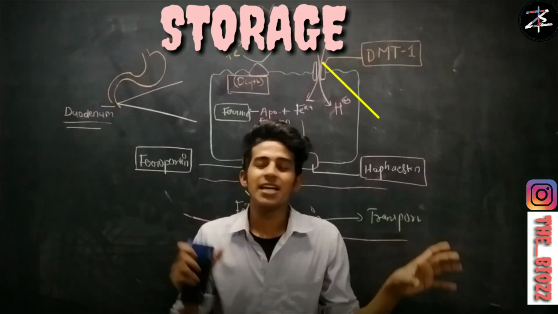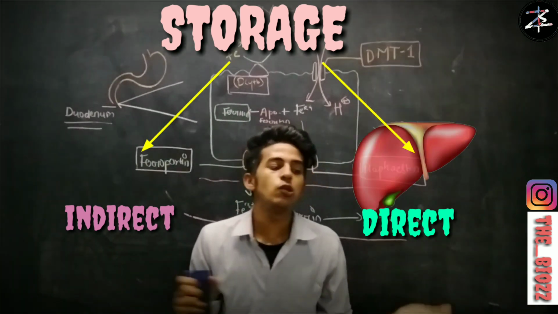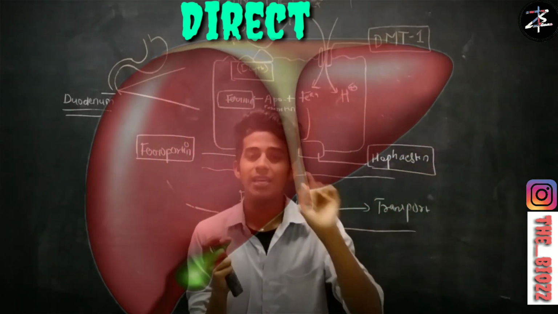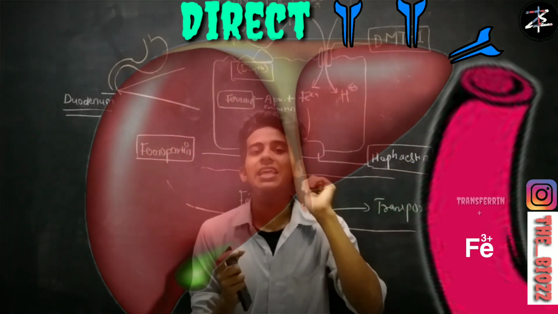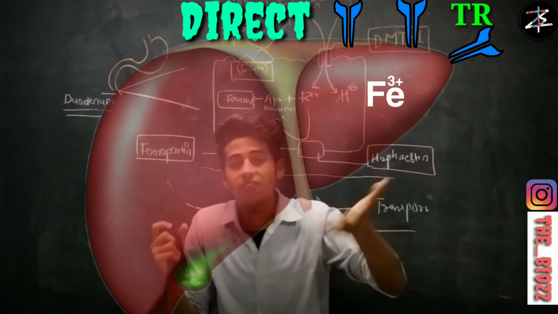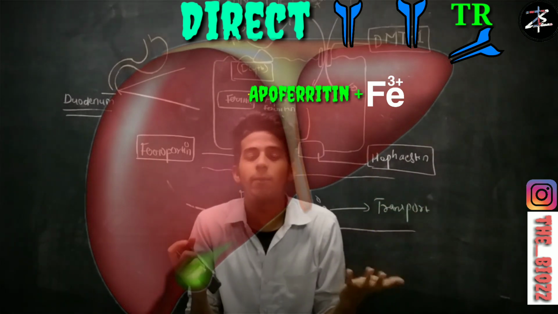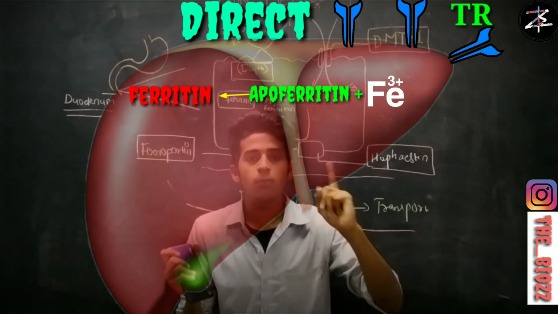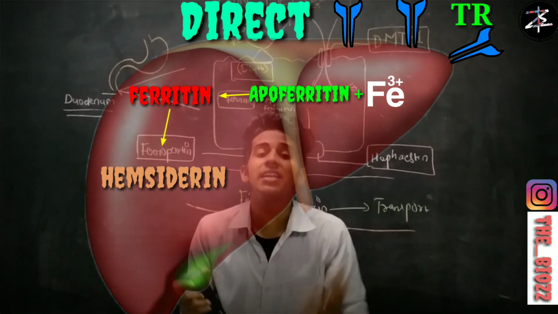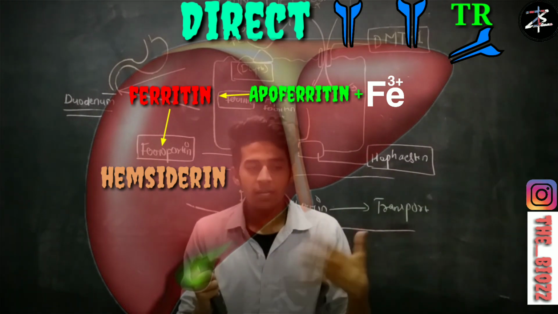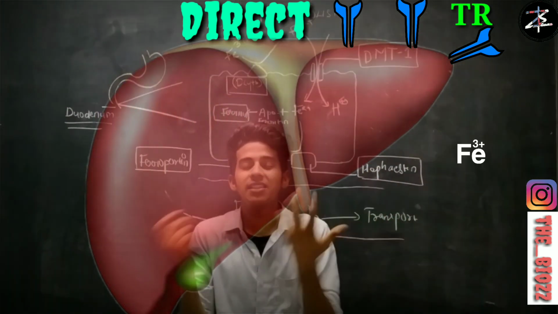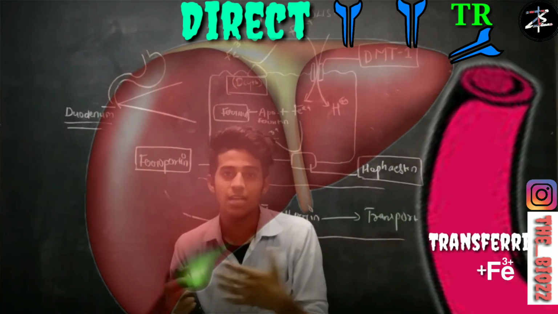There is a direct storage and an indirect storage. The direct storage takes place in your liver, while the indirect storage takes place in your macrophages. The transferrin receptor is also in your liver. So your transferrin transfers the Fe3+ ion into your liver via the transferrin receptor. As your Fe3+ enters your liver, it binds with apoferritin and forms a complex called ferritin. And if you have more and more iron in your body, this ferritin converts into hemosiderin. Hemosiderin and ferritin have a reversible property, that means hemosiderin can convert into ferritin, and ferritin can convert into apoferritin and Fe3+, and this Fe3+ ion can be used by your body as your body needs.